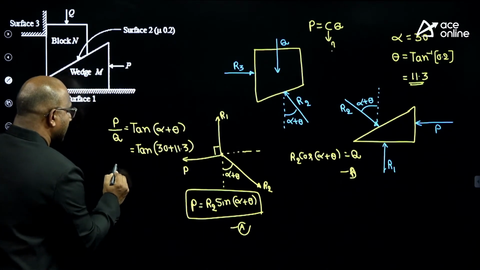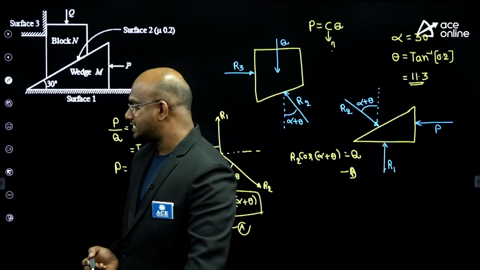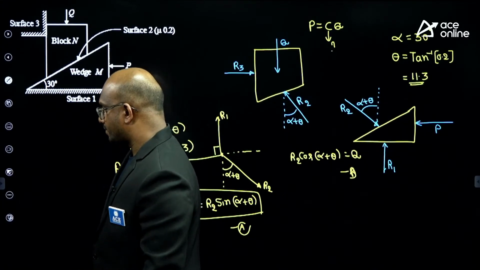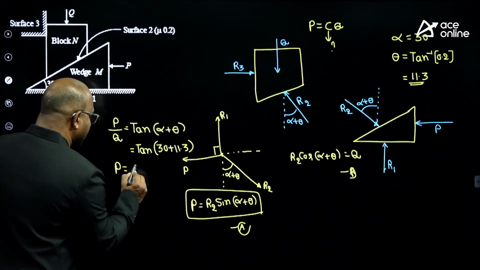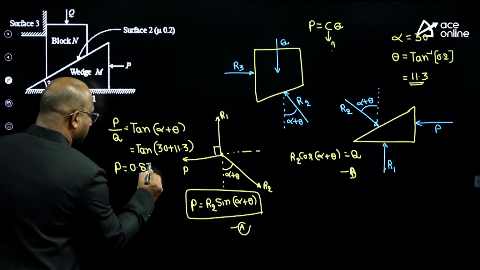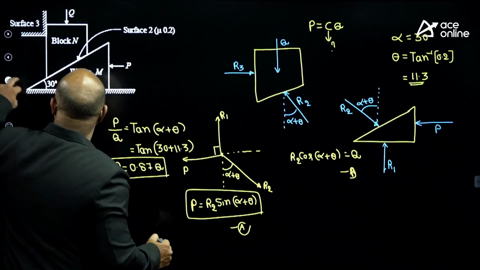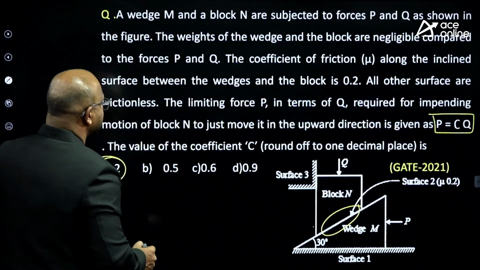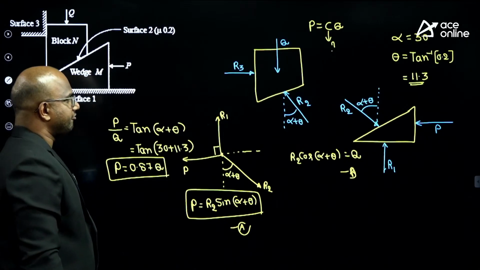So approximately how much? P equal to tan of 30 plus 11.3. How much is coming? Yes, 0.87, very good. P equal to 0.87 Q. The approximate answer is 0.9 itself.